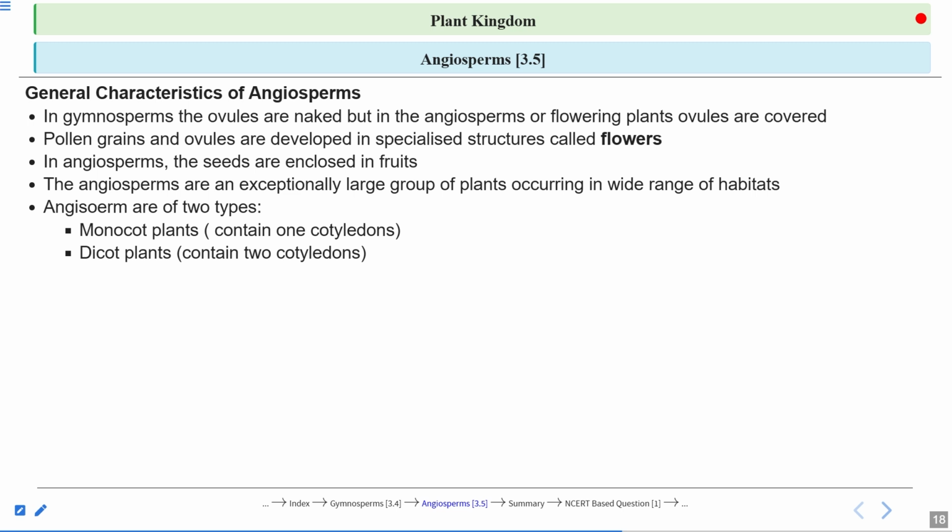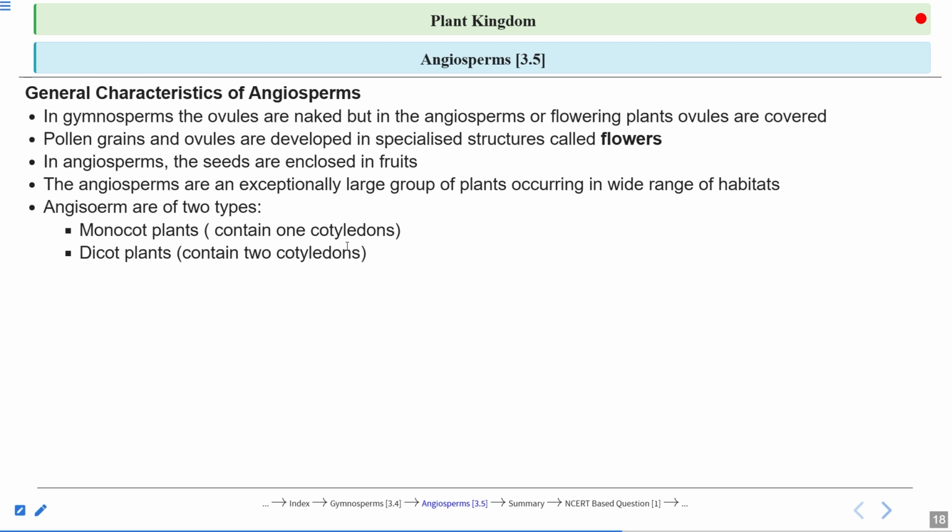Angiosperms are of two types. We have the two types of angiosperms depending upon the cotyledons. Otherwise, there are many differences, right? But here we are focusing on these two types on the basis of their name. Monocot. Mono means one, and cot means cotyledon. So it contains one cotyledon. Dicot plants: di means two and cot means cotyledon, so the plant that contains two cotyledons.